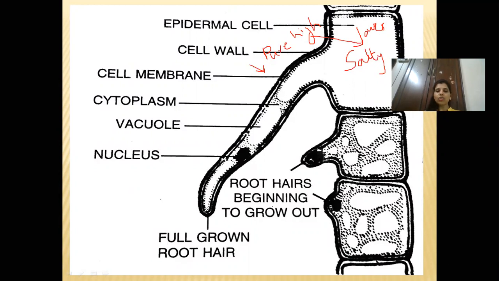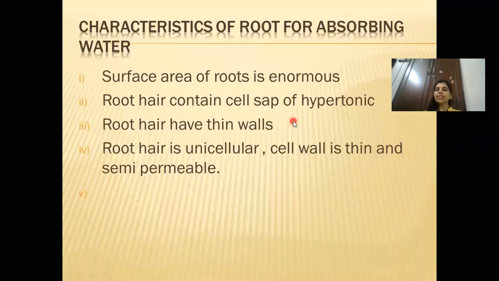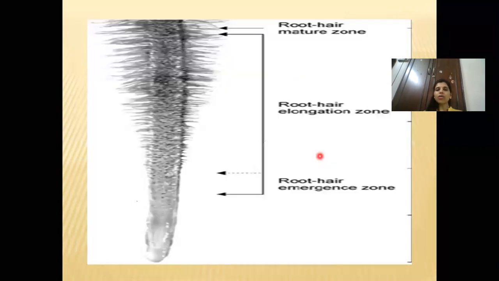That's the reason you will see, when you're talking about the characteristics of the root hair, that the root hair contains cell sap which is hypertonic. Then root hairs have thin walls, as I have told you, that it is thin and semi-permeable. So it allows most of the substances to get in. So salts and water can easily move. That's how it is designed. So these are the characteristics which you have to remember. Now we go to the next part.